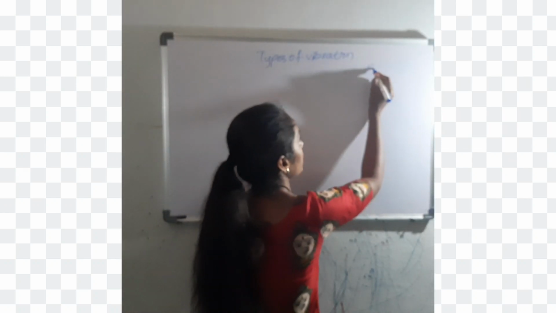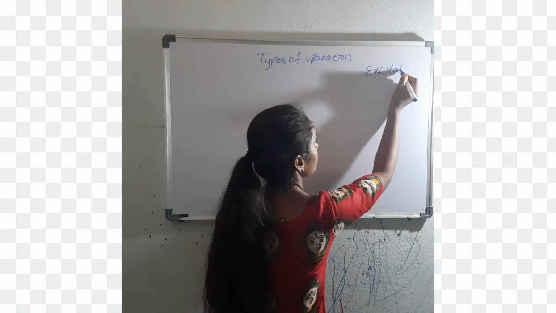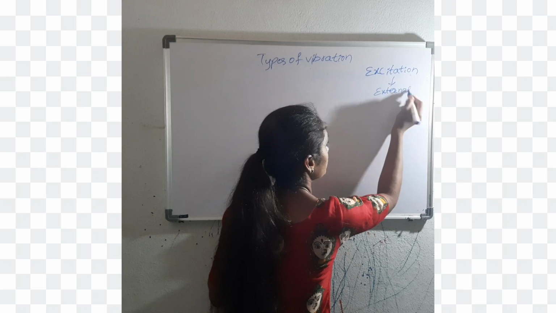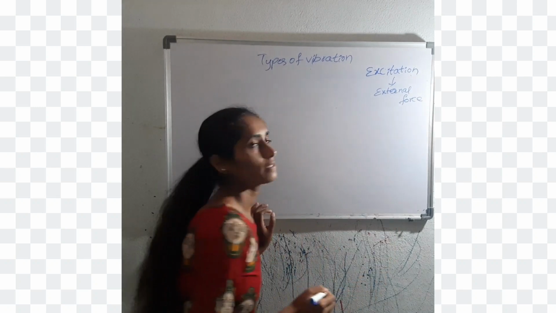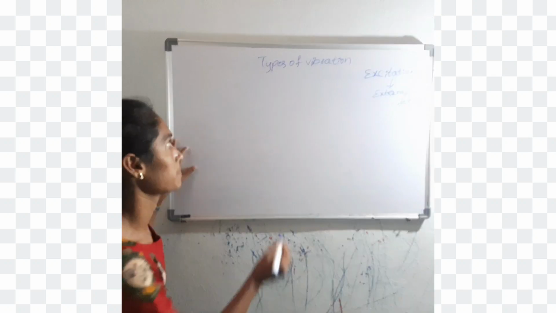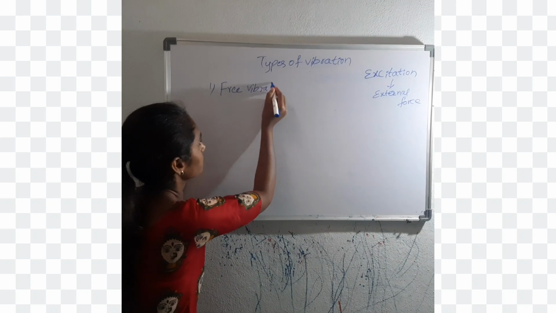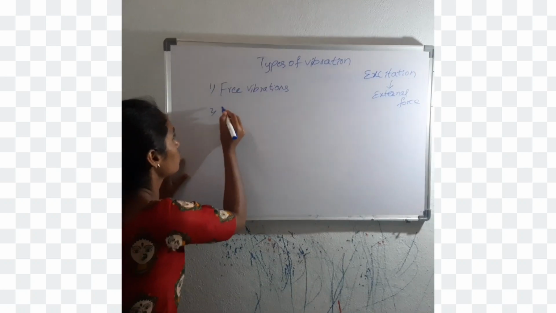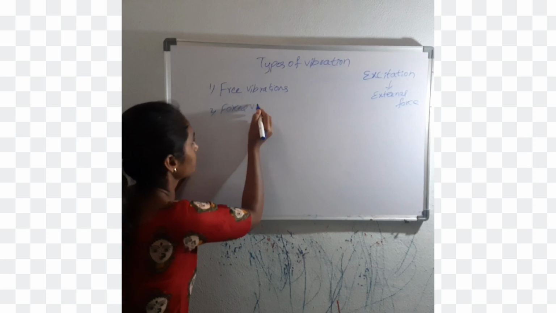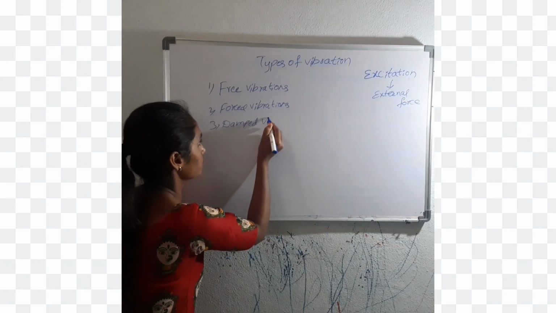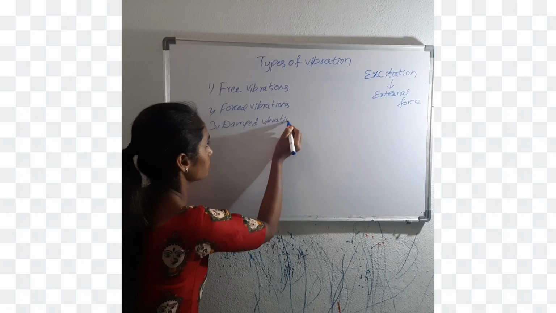On the basis of excitation, which means external force, vibrations are classified into three types. First one, free vibrations. Second is forced vibrations. And third is damped vibrations. First we discuss free vibrations.